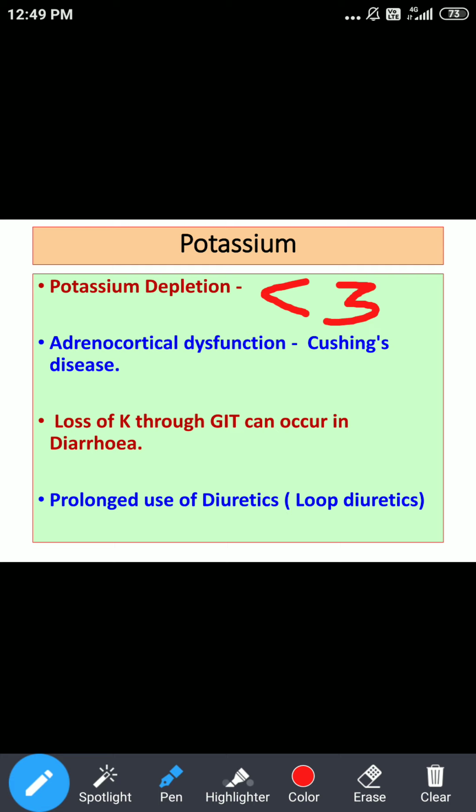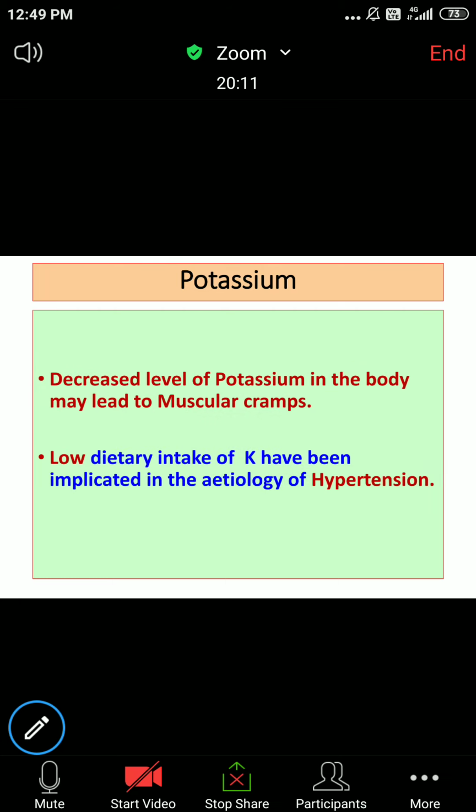Okay, so right now what we said, as far as hypokalemia is concerned, it can cause muscle weakness, lethargy, hypotension, or even arrhythmias. Okay, cardiac arrhythmias can also occur. Again here you can see the highlighted thing, whenever a decreased level of potassium in the body is seen, it leads to muscular cramps.